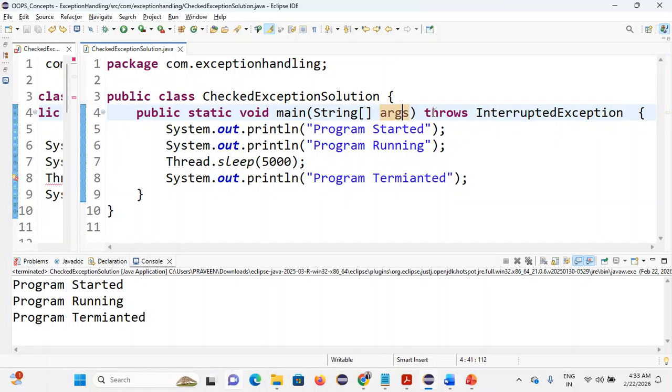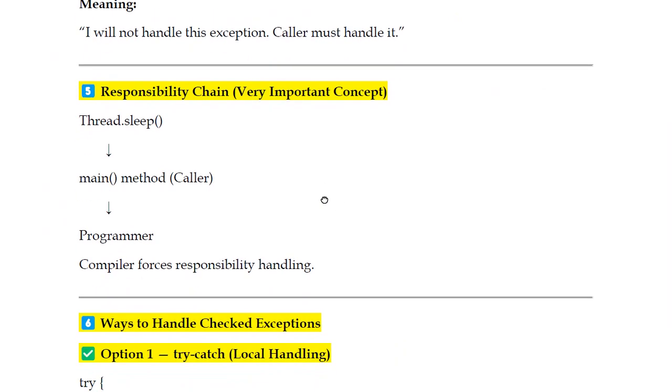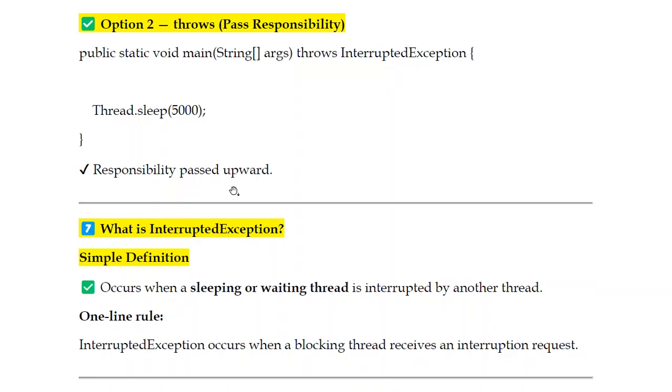So to avoid this, now we are using the throws declaration. What's the meaning? Here, throws means this method is not going to handle the exception; it is carried forward. Whoever is calling this main function can handle this InterruptedException. The caller may handle this, not may, must. The caller must handle this InterruptedException. That's the right word here. I hope you are clear on this real-time example. So back to option number two: responsibility is passed upward. Now it is carried forward, and someone who is calling this main function is going to handle this exception.